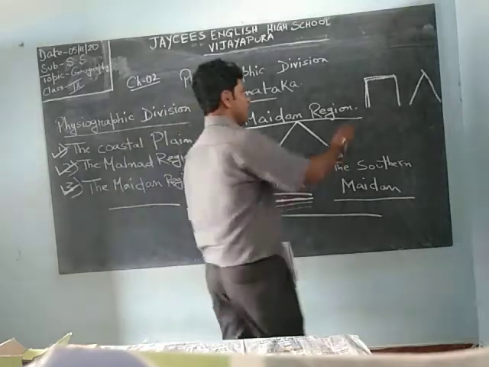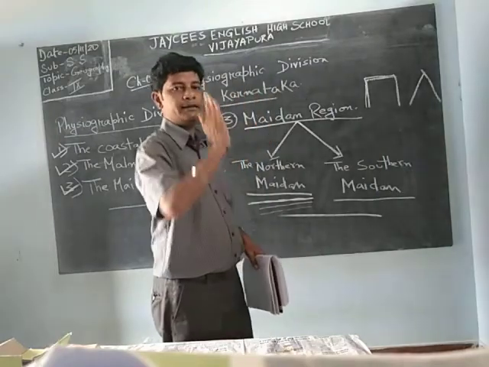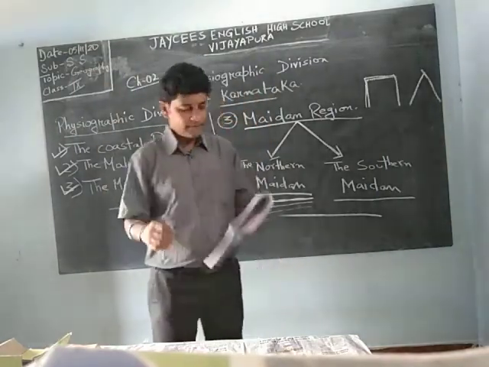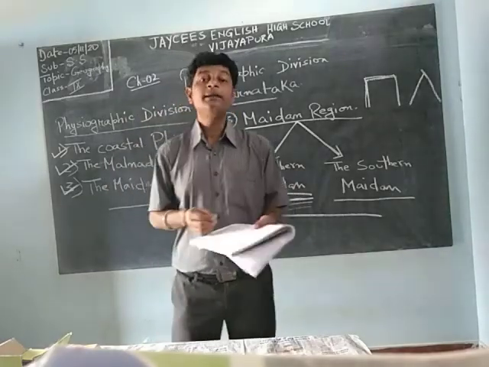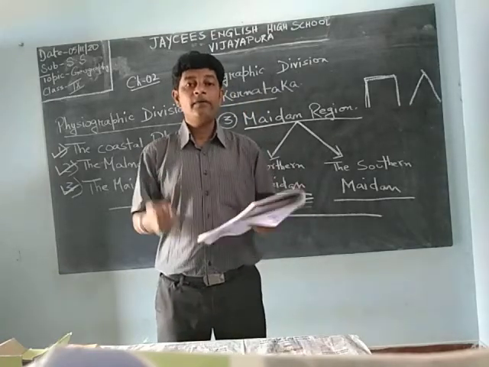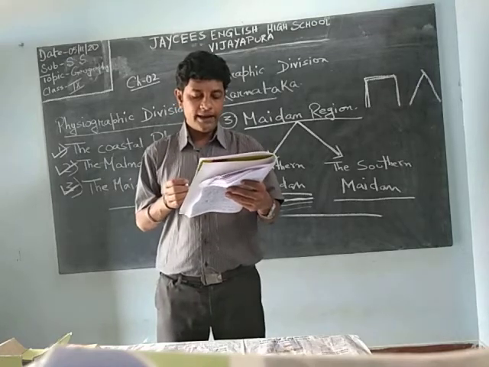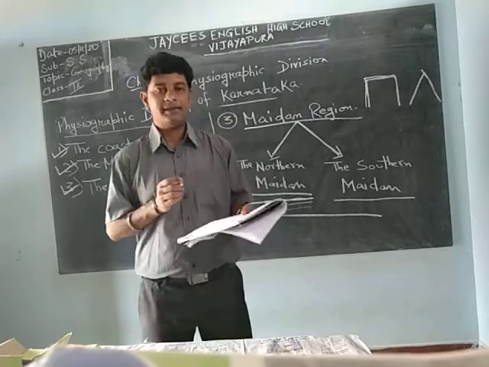Yesterday also I told you, plateau means tabletop land. To some extent it is high and then it has a flat surface, that is known as a plateau. In this place mainly we will find red soil. It has a height of 900 to 975 meters with many ups and downs.